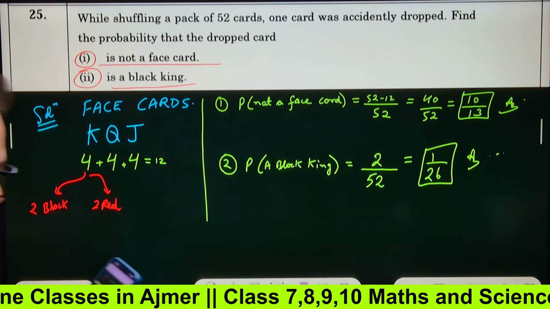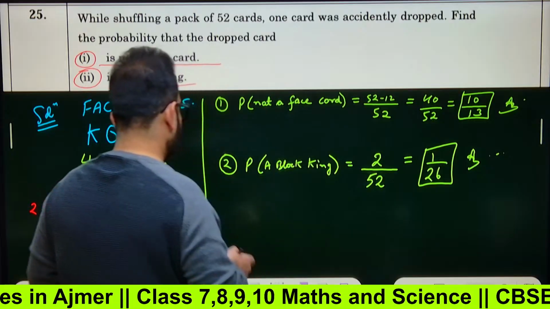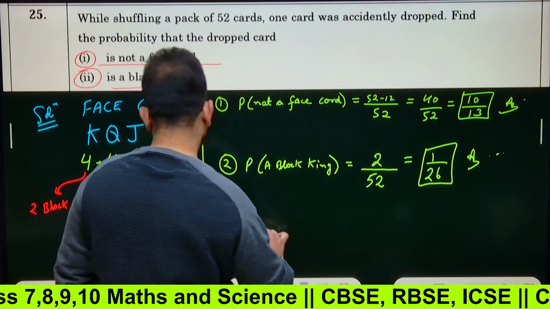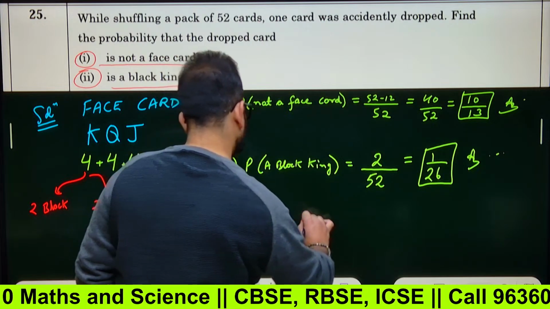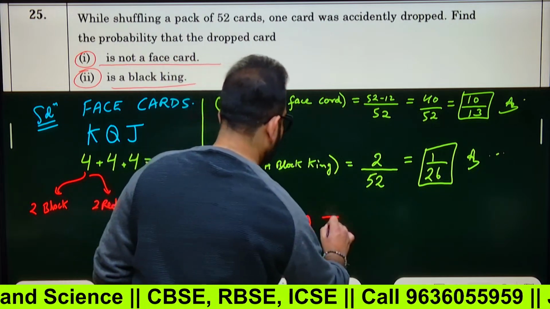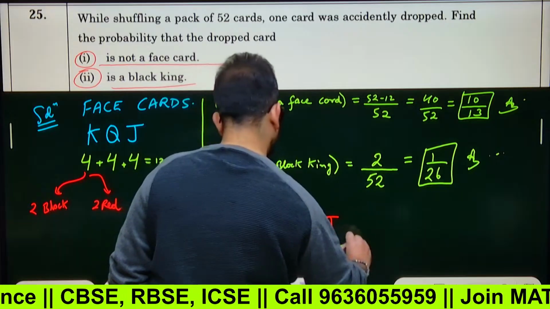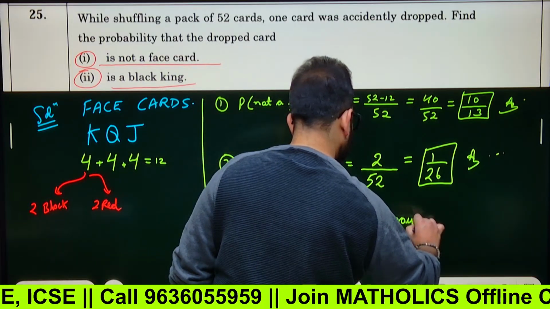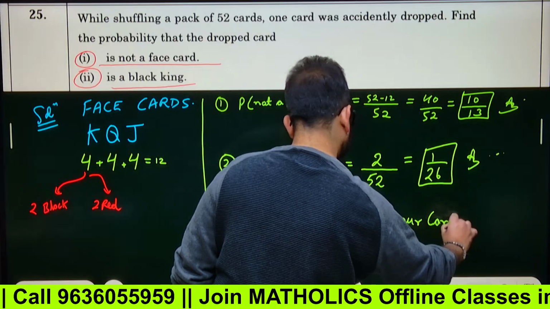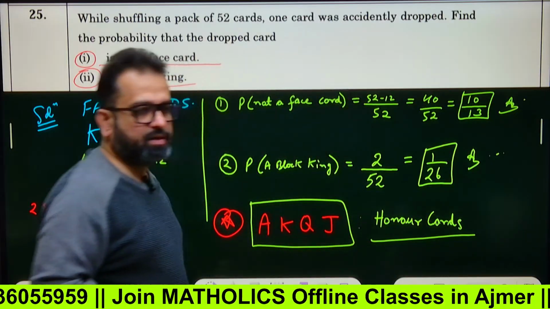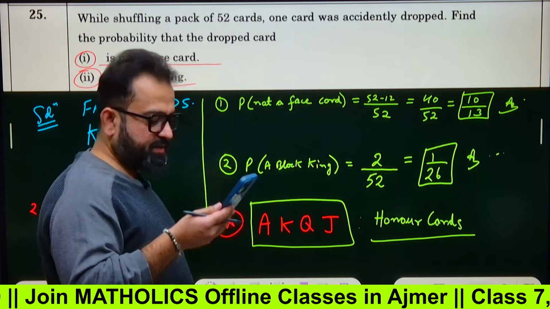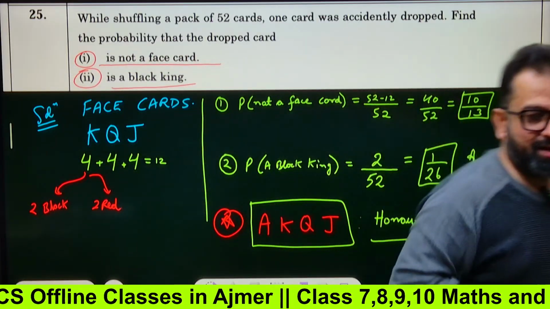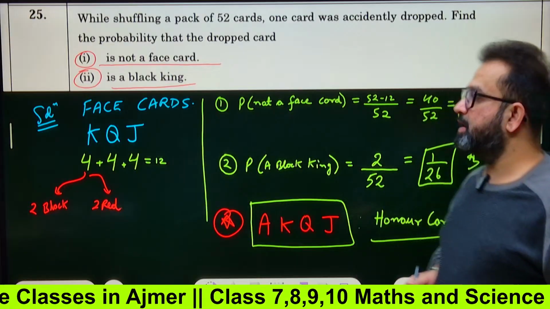Now, you must remember this concept: ace, king, queen, and jack combinedly are known as honor cards. So how many honor cards are there in a pack of 52 cards?